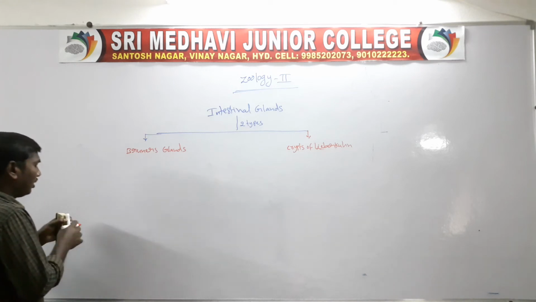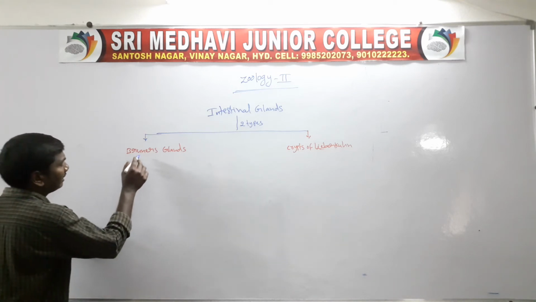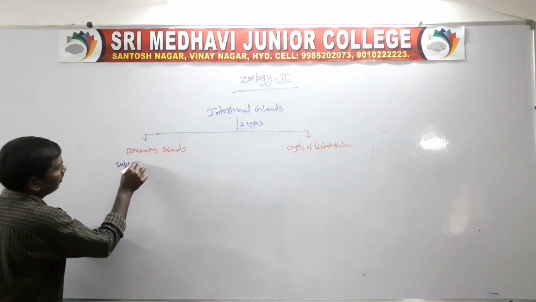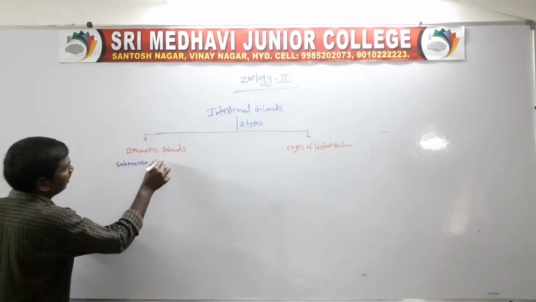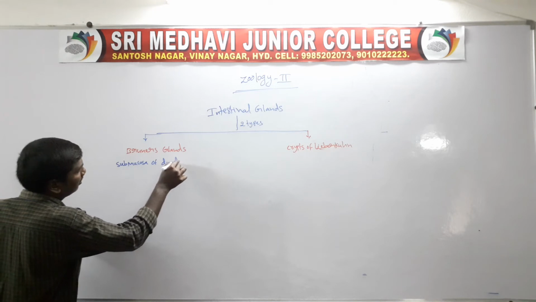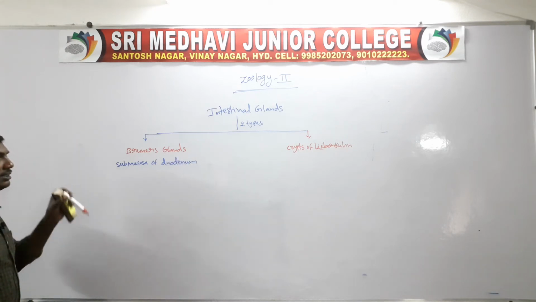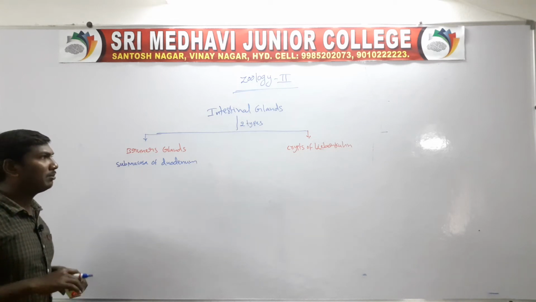The Brunner's glands are located in the submucosa of the duodenum.